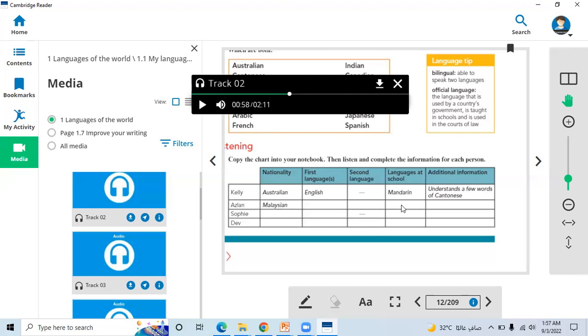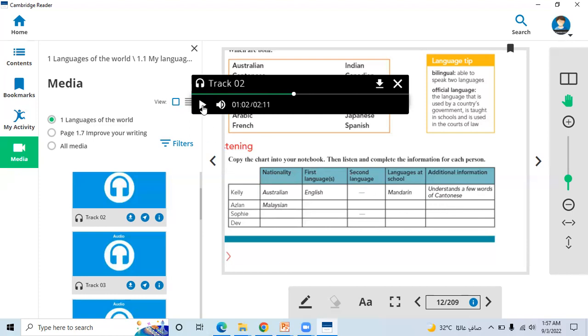So here again, Mandarin. The language he is learning at school is Mandarin. But it's a hard language to learn. He said, I would like to learn Mandarin, but it's a hard language to learn, right? Here we will write this additional information.